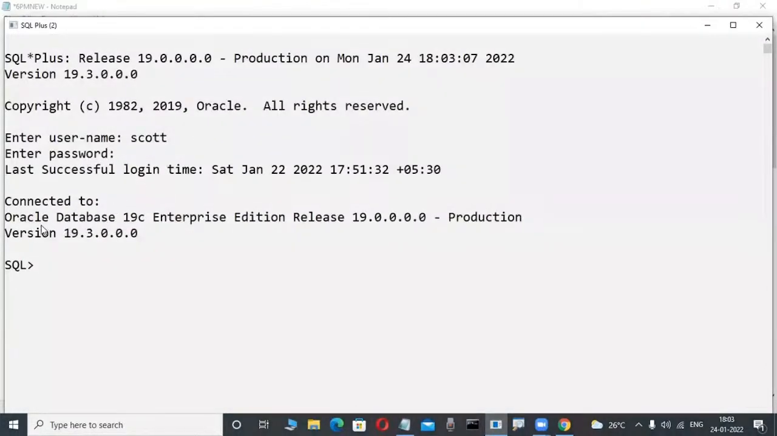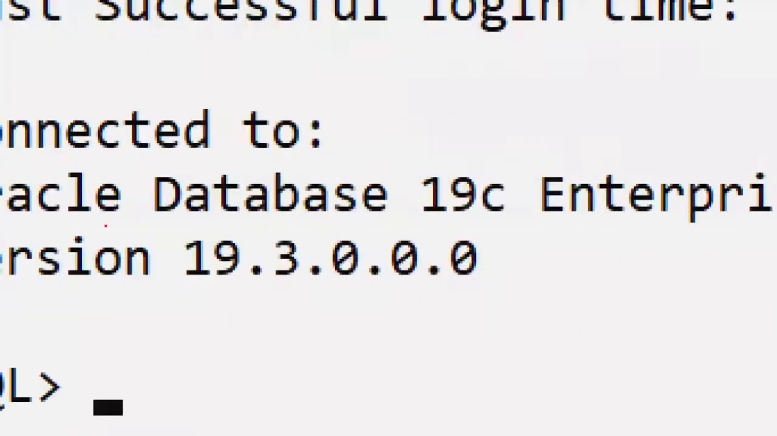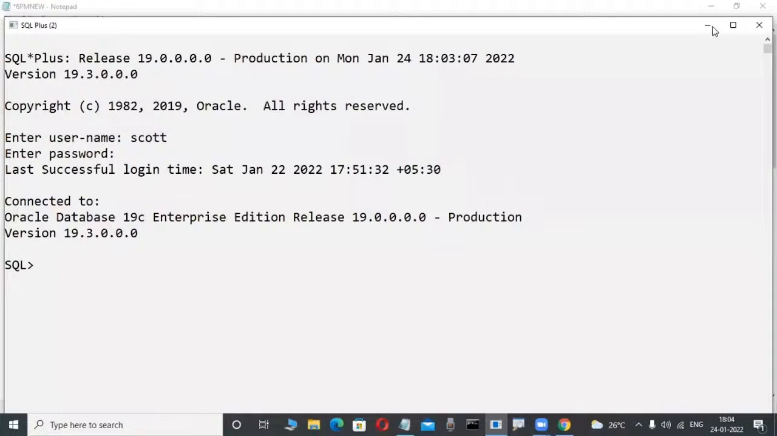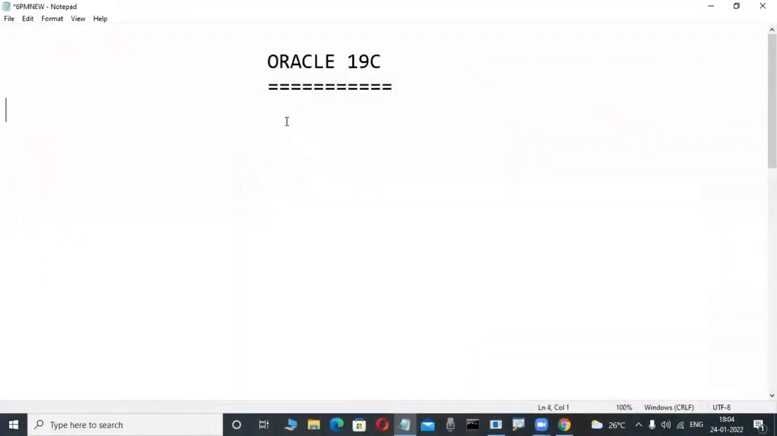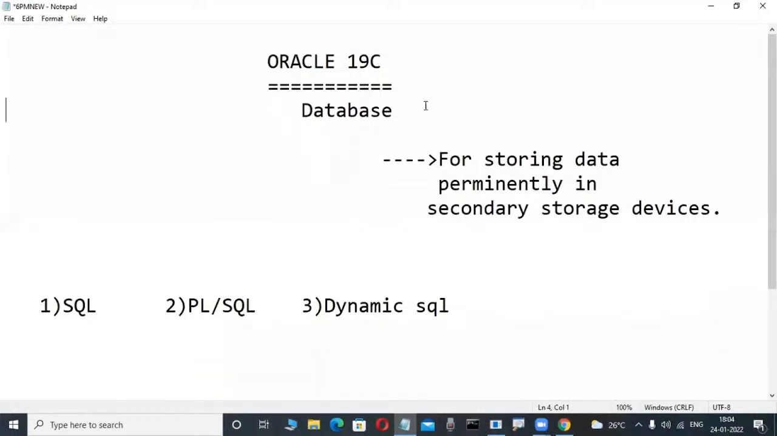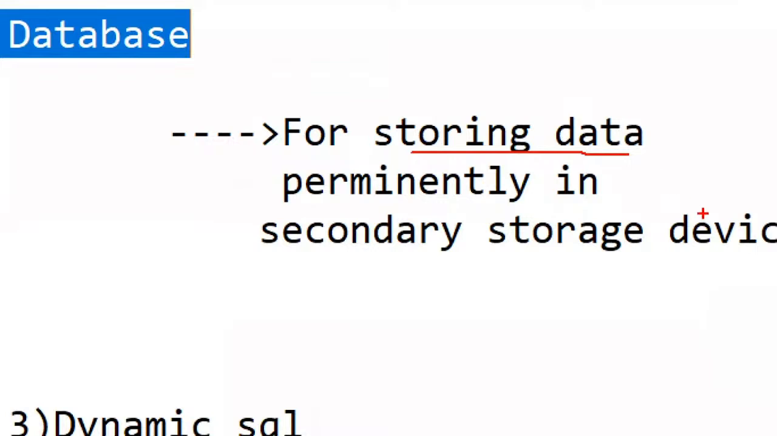Oracle is a product from Oracle Corporation. What type of product is that? A database product. What is the purpose of database products, either Oracle, SQL Server, or DB2? So many products are there. The purpose is storing data permanently in the hard disk, in a secondary storage device. But not only permanently storing the data, but also an efficient way of retrieving the data.